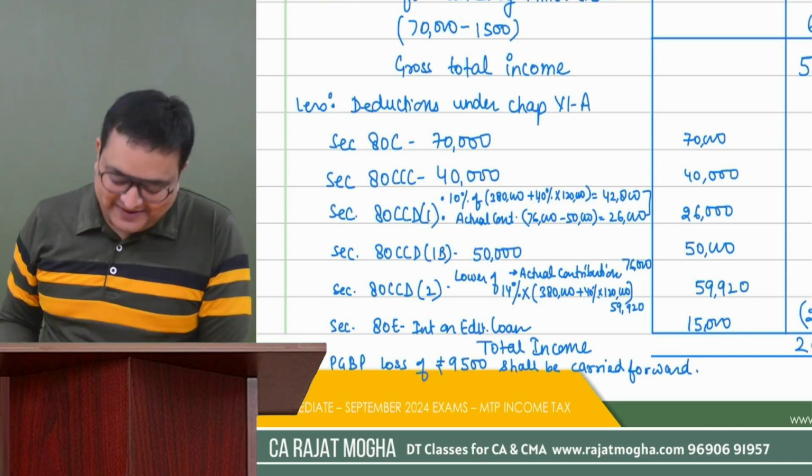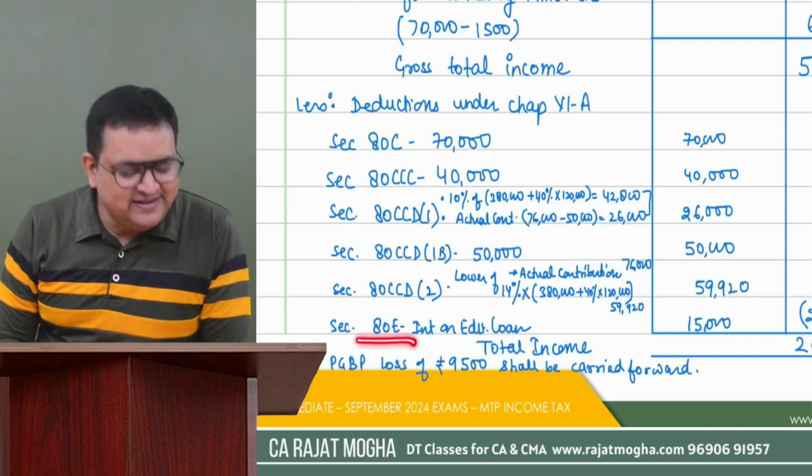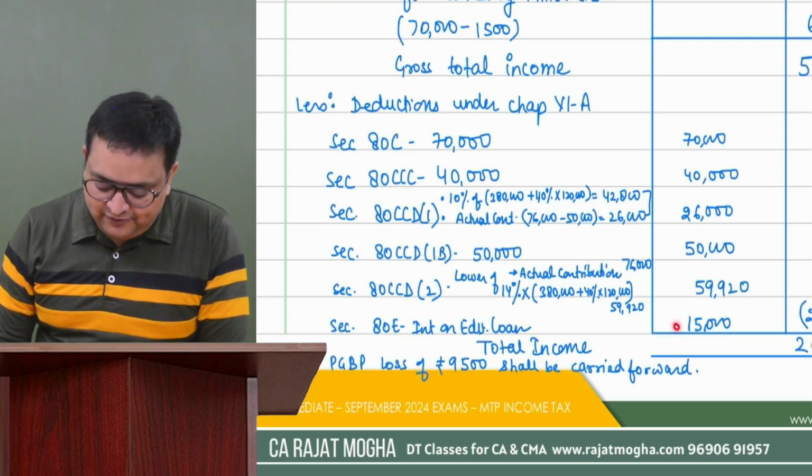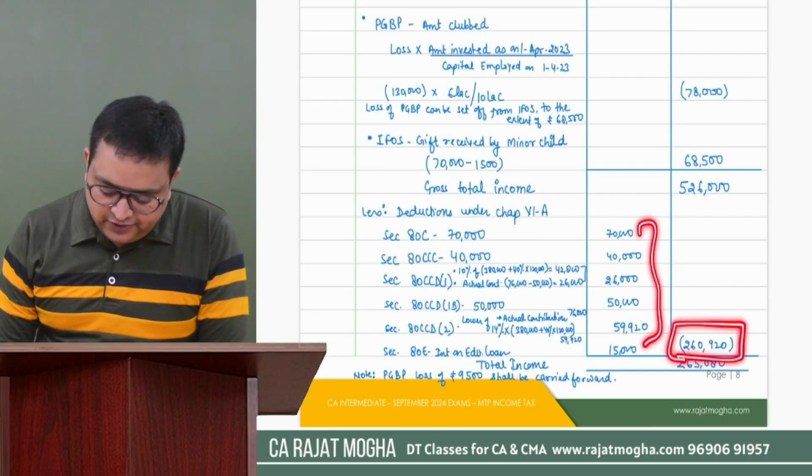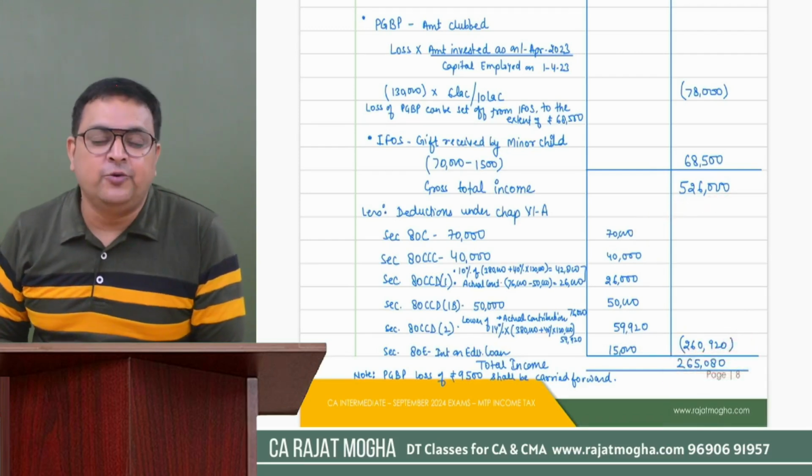Got it? Okay. Now the last is easy, 80E, that is interest on education loan, 15,000. So our total deduction comes to 26,920, and 526 minus this amount. This is our total income, 265,080.